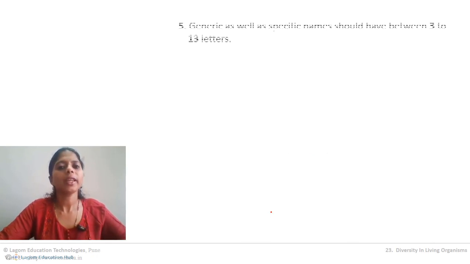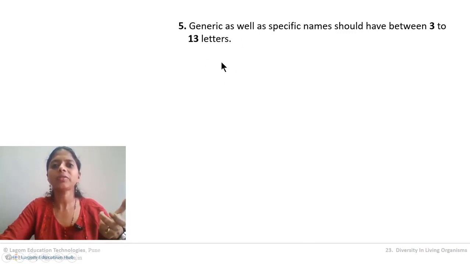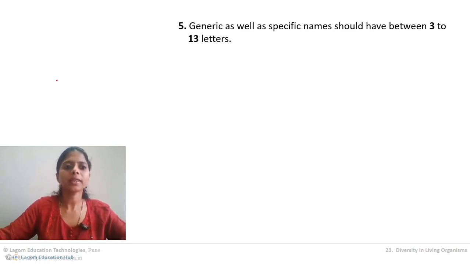Okay. Now the next rule, this is the 5th rule. The generic name as well as the specific name should have letters between 3 and 13. Any name should not exceed 13 letters or be less than 3 letters. Now again I am taking the same example of Magnifera indica. I am writing here again. Magnifera indica. Count the letters. Count the number of letters in Magnifera.